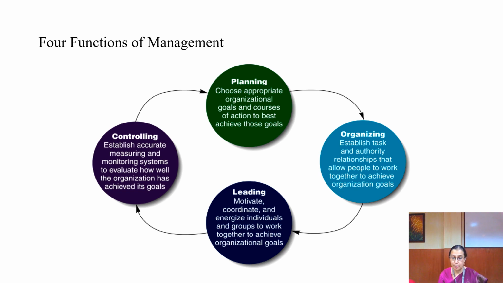The managers have to plan, the managers have to organize the things, the managers have to lead the employees, and the managers have to control. Control means there is some kind of standard, which you call actuals and desired. Actual is what exactly you are doing. Desired is the standard that is set. In order to achieve the standard, you have to keep comparing the actuals with the desired so that deviations are reduced and finally you achieve the organizational goal.